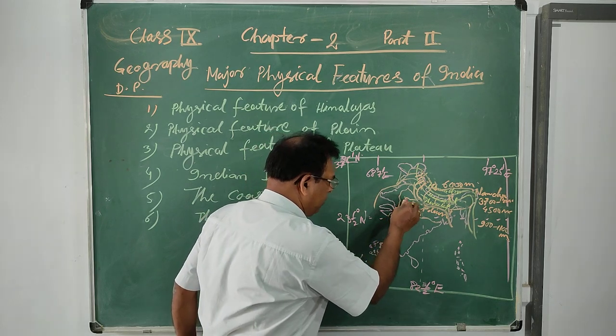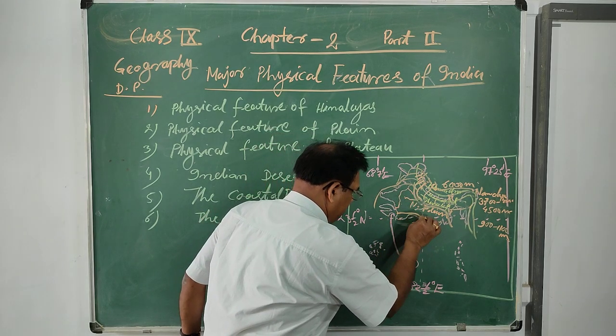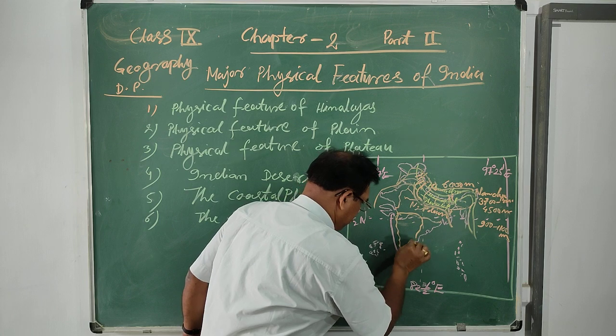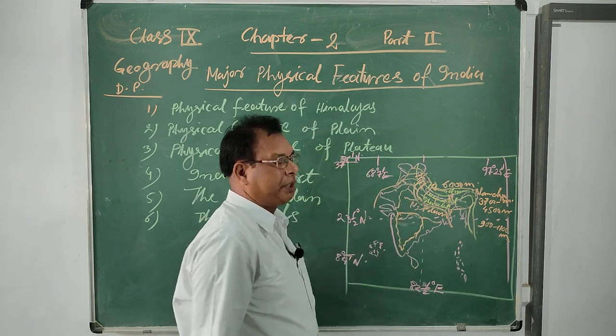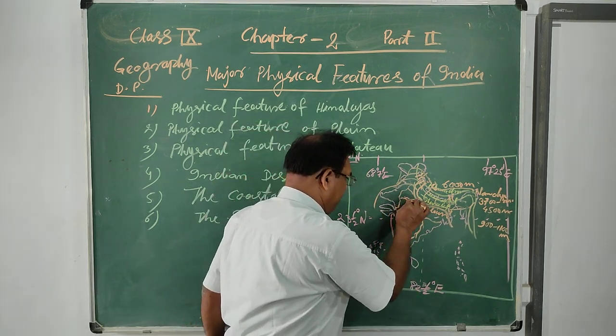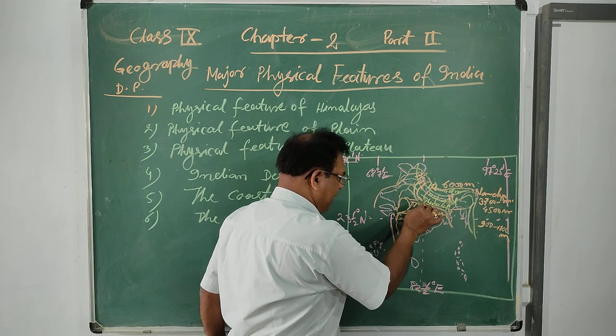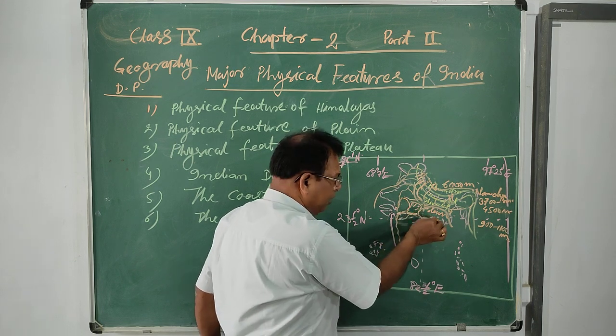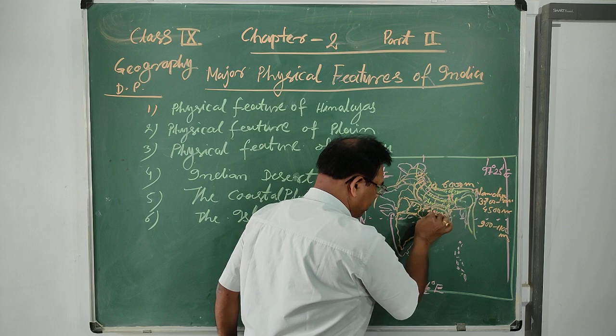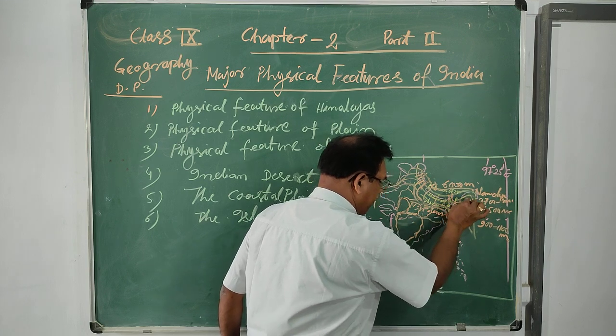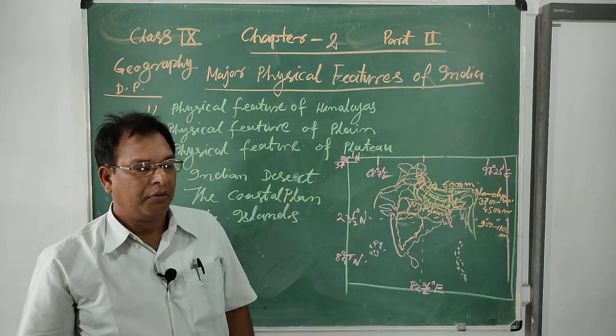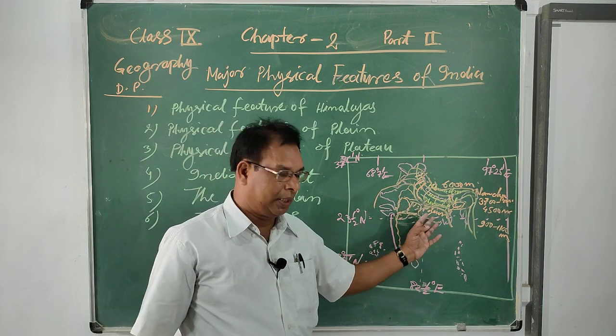Here is the Deccan Plateau. Here is the Malwa Plateau. Then the Bundelkhand and Baghelkhand plateaus. Then the Chotanagpur plateau. Here is the Meghalaya plateau. These are the five major plateaus.